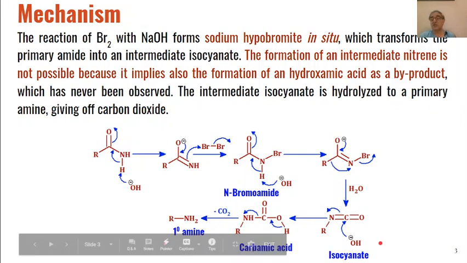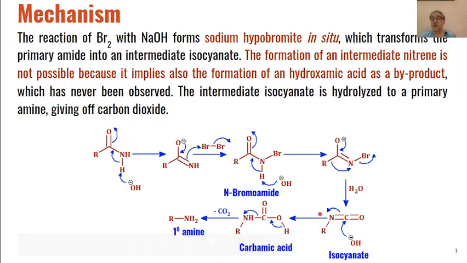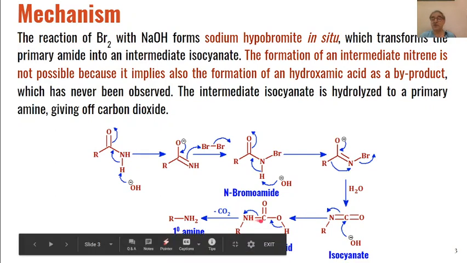And then these isocyanates will undergo hydrolysis. The base will attack this carbon, and this double bond will be converted into a single bond, and H will come from water. We will get these types of intermediates, and then elimination of carbon dioxide like this. H will be abstracted by the base, this bond will break to give us a carbon dioxide molecule, and primary amines will be formed as product.